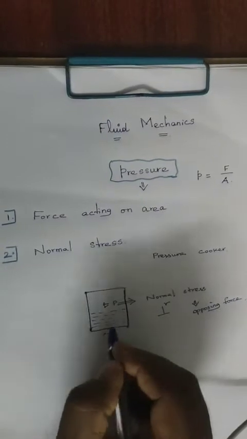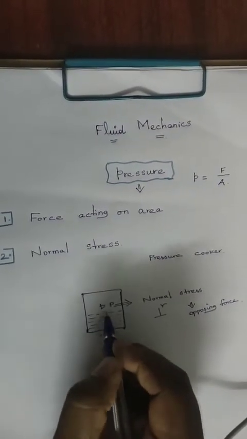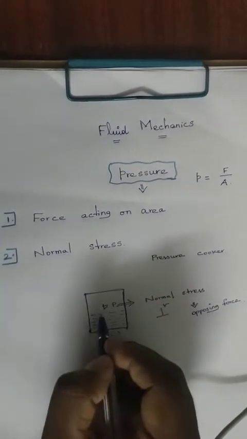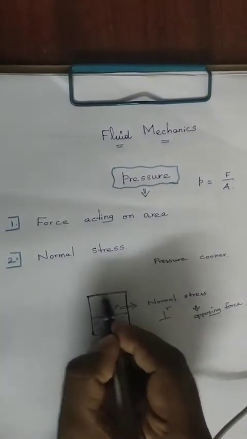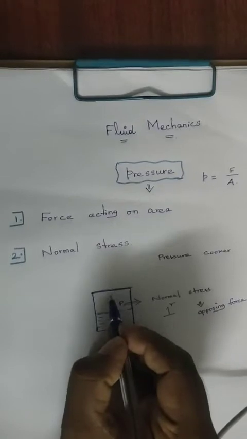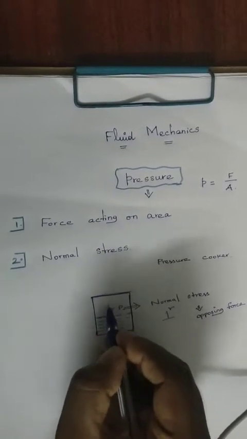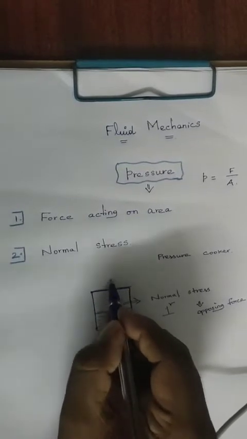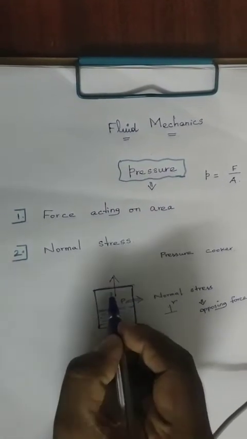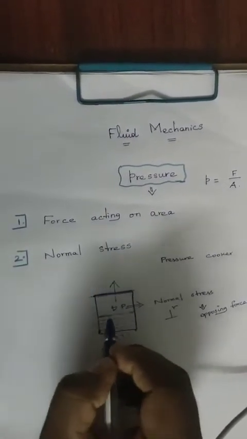So when you supply heat, perpendicular means, this is the surface of the cooker, which is going to be affected because of pressure and temperature, because through this surface only the sound will come.